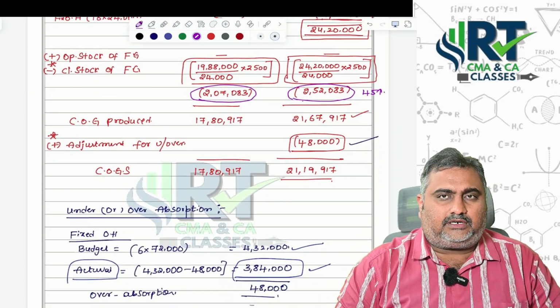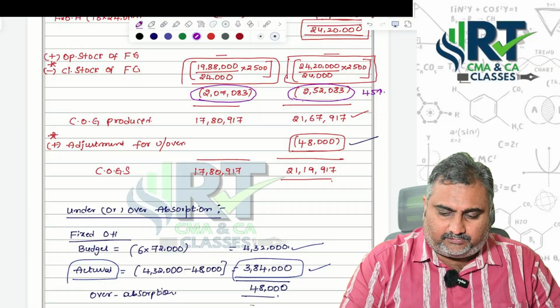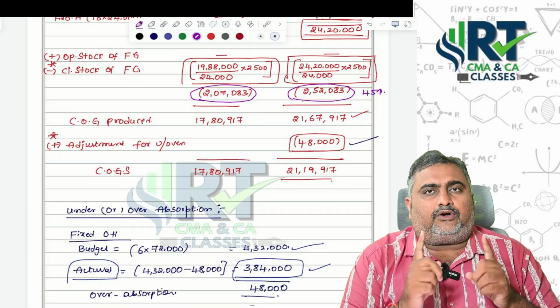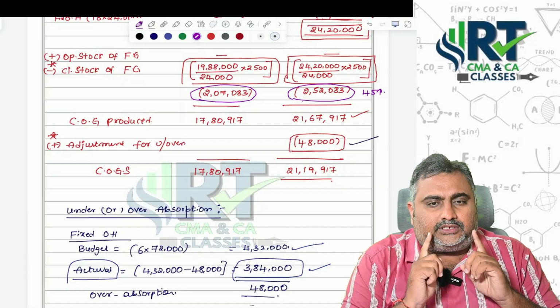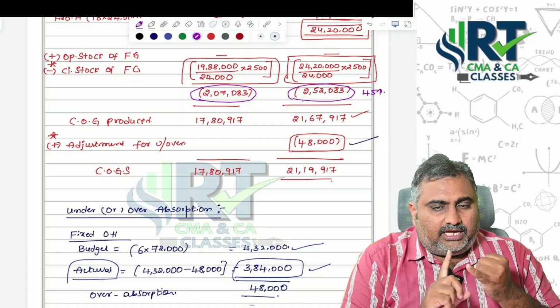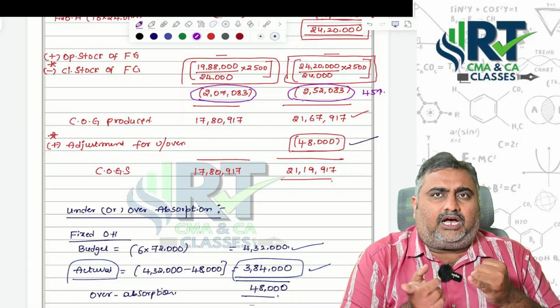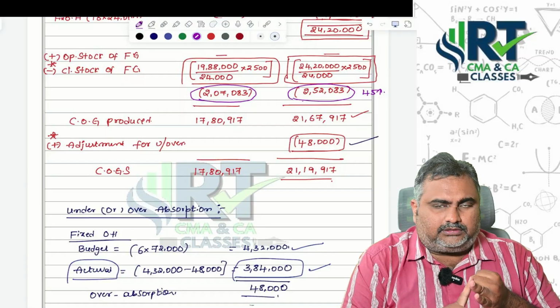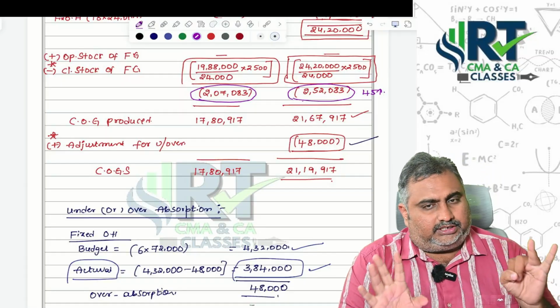Then adjustment of under or over recovery. Sir, why are you deducting from the expenses? You are showing 48,000 rupees of expenses more under absorption costing. That's the reason you have two options, either decrease from the expenses or you can add back to profit part also. Anything you can do, not an issue.